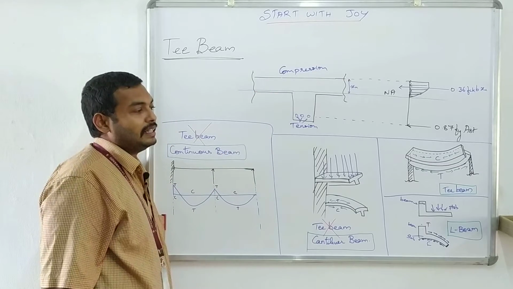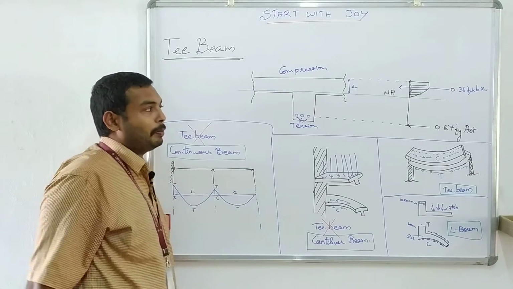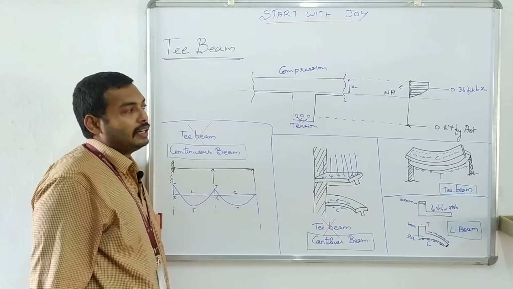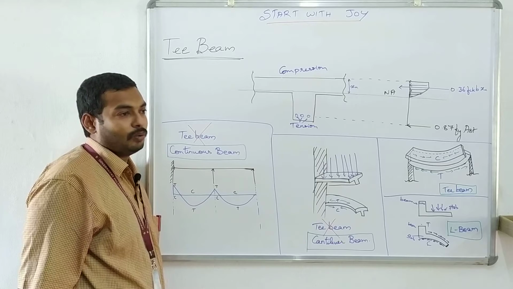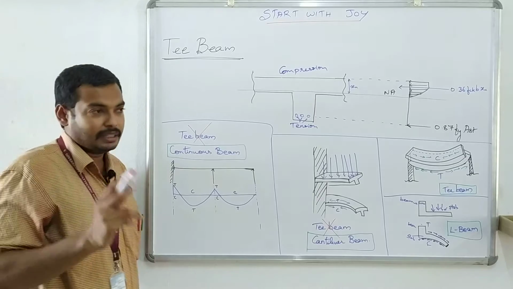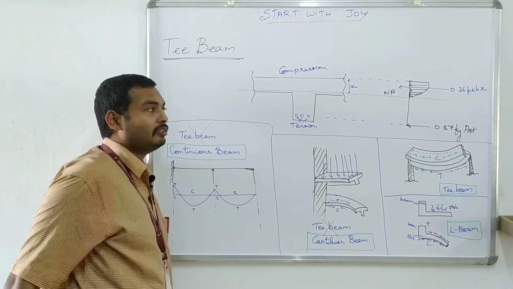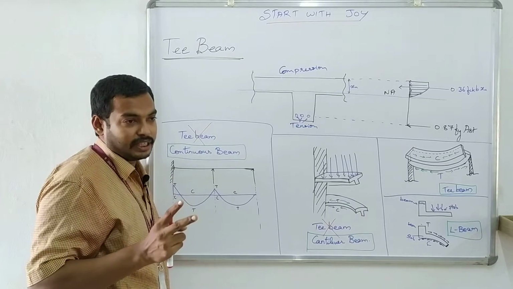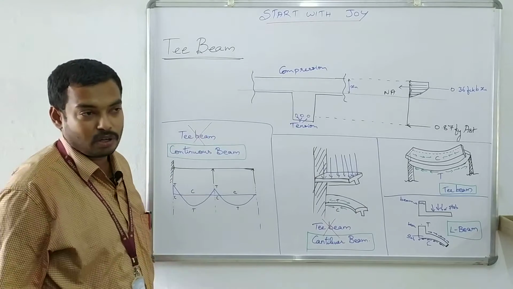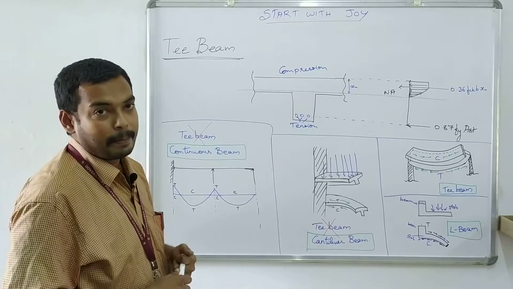If you want to design it as a T beam, the second condition is the slab should take only the compressive force, not the tensile force, and the web portion will get the tensile force. If these two conditions, one is the slab and beam are constructed monolithically as a single structural member, and the second one is the flange portion will get the compressive force and the web portion will get the tensile force, are satisfied, then that structural member can be designed as a T beam. Otherwise, it is not a T beam. We have to design it as a one way or two way slab and a rectangular beam.